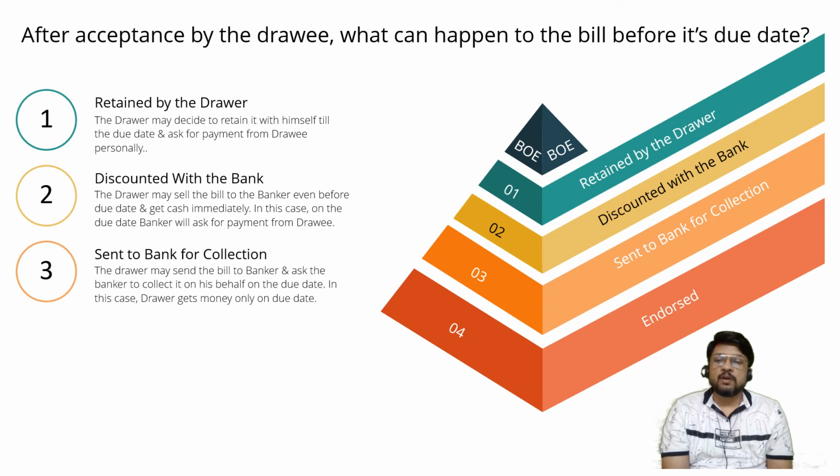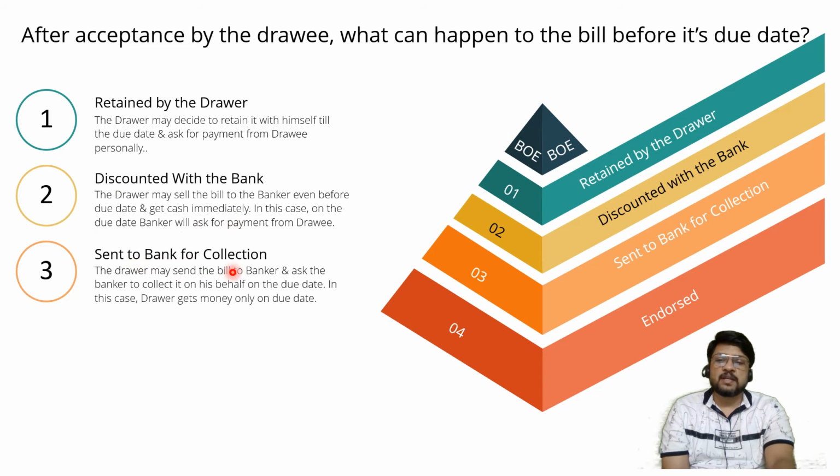So here the drawer may send the bill to the banker and ask the banker to collect it on his behalf on the due date. In this case, the drawer gets money only on the due date, not today. In case of discounting of a bill, the drawer gets cash immediately, and obviously he gets smaller, lesser cash.